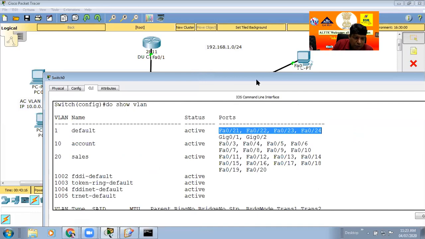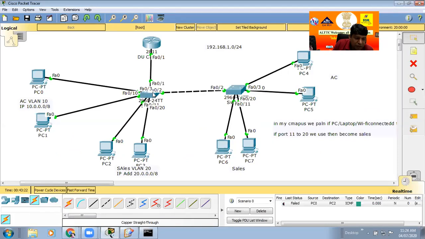If you go with your mouse on this switch, a pop-up screen opens, and you see your laptop. Definitely ports 0, 1, 2 show no indication of VLAN. VLAN 10 is ports 3 to 10, and VLAN 20 is ports 11 to 20. So the VLAN part is done, yes or no? Anyway, tell me, please. Yes sir, done sir. Okay, Rahul done, Godwin done. Okay, so this is the VLAN.